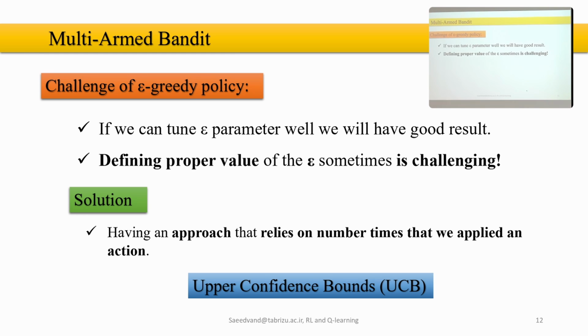So defining a proper value of epsilon-greedy is a challenge, as I said, and one of the solutions can be upper confidence bound, UCB, an approach that relies on the number of times that we apply each of the actions. It is kind of smart.